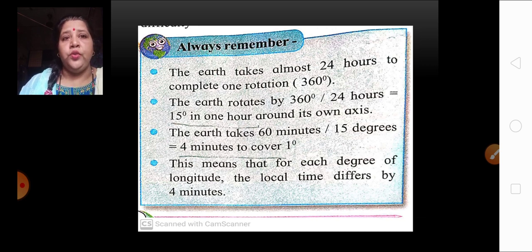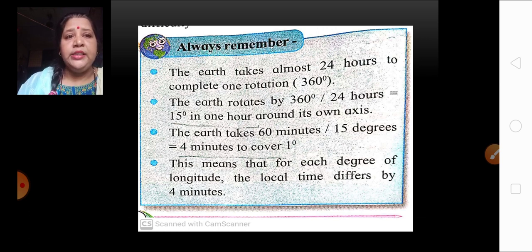That is equal to 15 degrees in 1 hour. To cover 15 degrees it takes 1 hour around its own axis. The earth takes 60 minutes, that is 1 hour, to go around 15 degrees. So how much for 1 degree? That will be 4 minutes. The earth will take 4 minutes to cover 1 degree. For covering 15 degrees how much? 60 minutes or 1 hour. And to cover 1 degree how much? 4 minutes. Okay, keep that in mind.